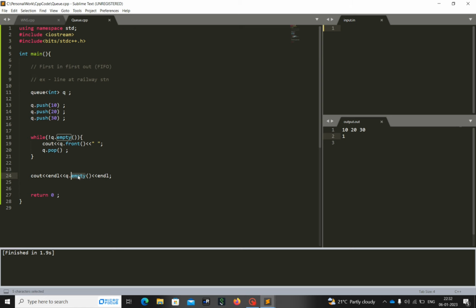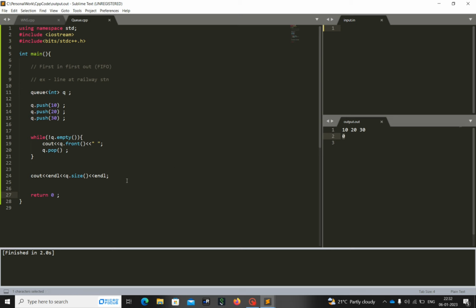So let's get the size. All these three people got served, so at this time no person is inside the queue, that's why it will be 0. Let's see. Size is 0. Earlier it was empty, so yes, the size is 0.